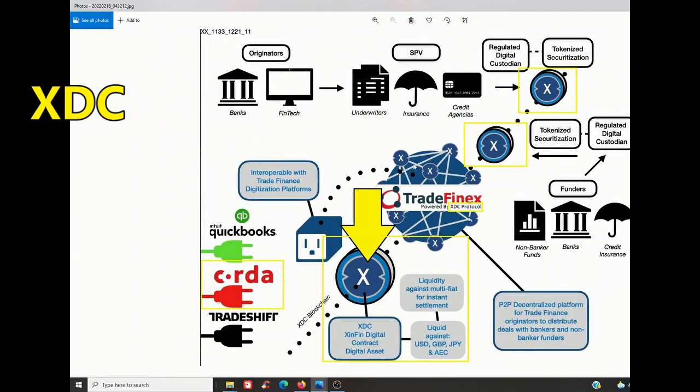A TradeFinex graph. It says right here, powered by XDC protocol. You can see the XDC emblem here. XDC, XinFin digital contract, digital asset. Liquidity against multi-fiat for instant settlement. Liquid against USD, GBP, JPY, and AED.